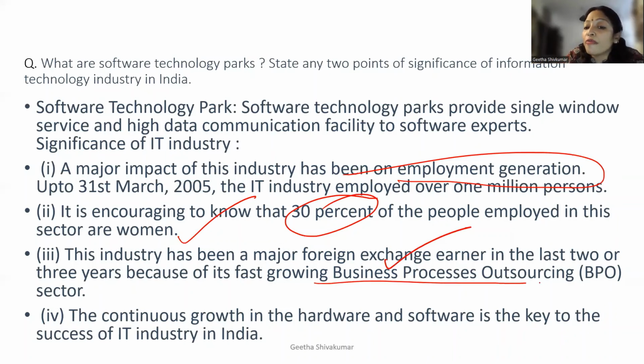Then BPO stands for business process outsourcing. Then the continuous growth in hardware and software is the key to the success of the IT industry in India. Okay, I have not written the IT industry, but even for map work it is important. IT parks: Bangalore, Noida, Pune. These are different places which are very important. So Noida and Chennai, then Bangalore. Bangalore is very important. They can ask you to locate the place.